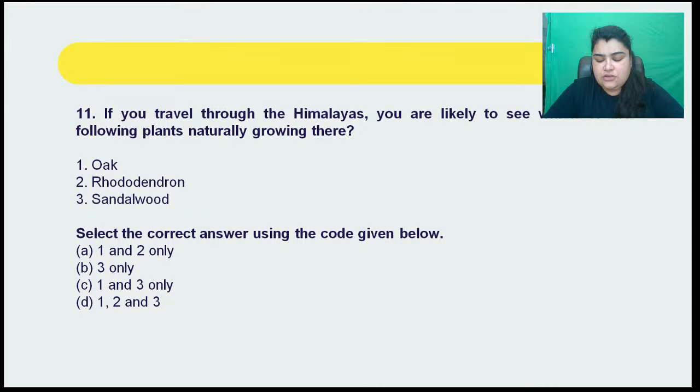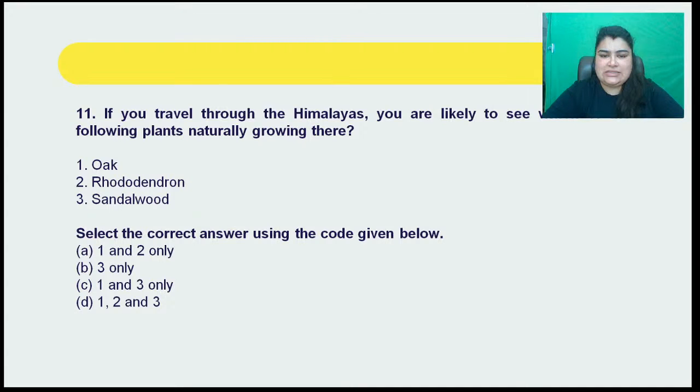If you look at the options given here, you will notice that options B, C, and D all contain three, whereas the only option which does not have three is A. So that is going to be the correct answer. Even if you don't know what oak and rhododendron are, you will still be able to get to the correct answer here, because you can very well be sure of the fact that sandalwood definitely is not going to be there in the Himalayas.